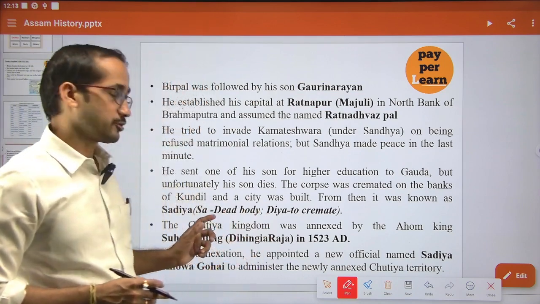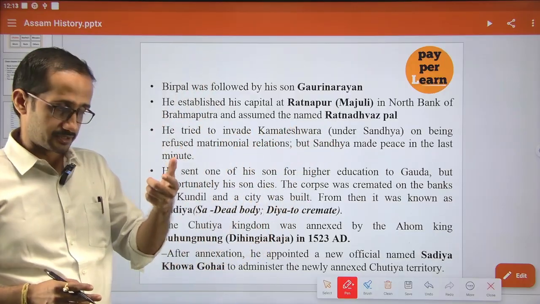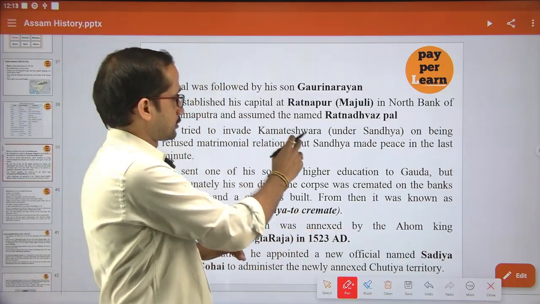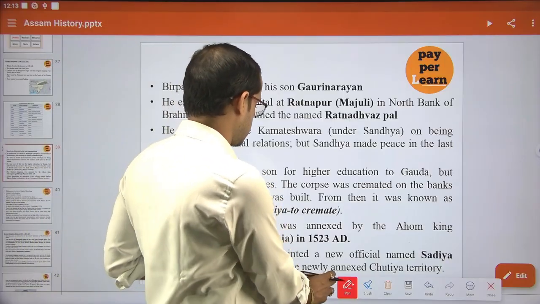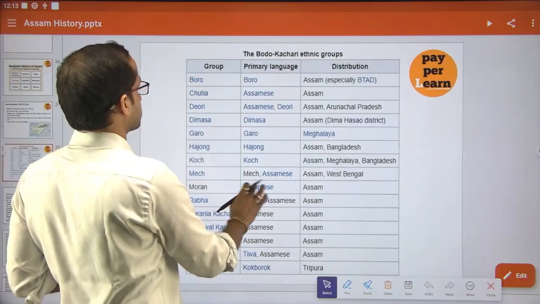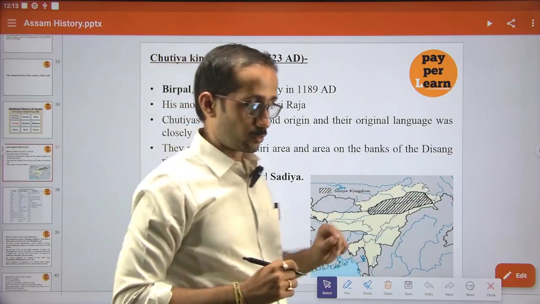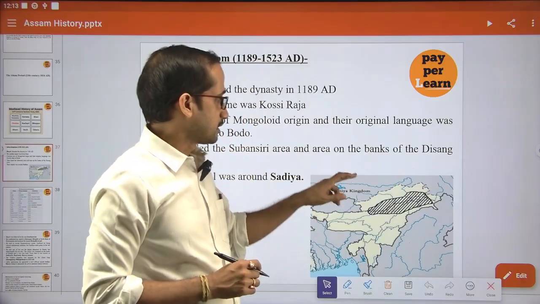This Sutia kingdom existed in the far east portions of Assam. The time period of the Sutia kingdom is from 1189 to 1523. In 1220 the Ahom had already come, so you can say they were contemporaries of the Ahom.